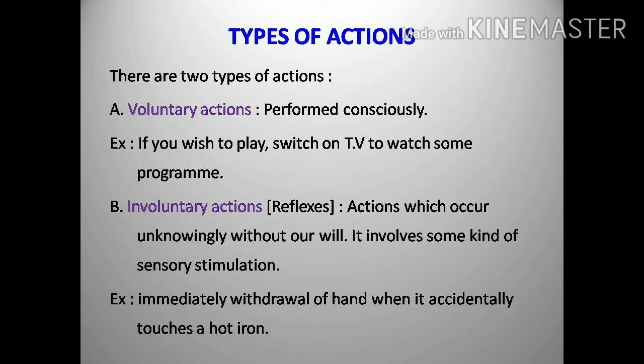Those are voluntary actions. And to know the time, you raise your arm and look at the watch tied on your wrist. These are voluntary actions. We are doing them knowingly.